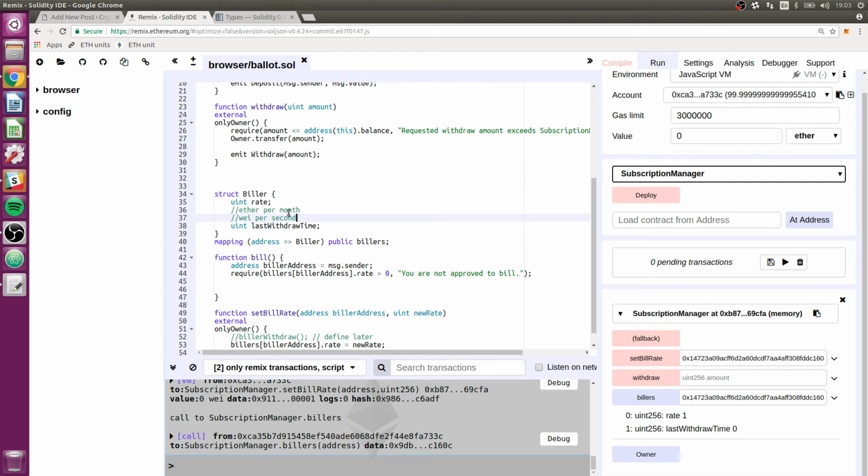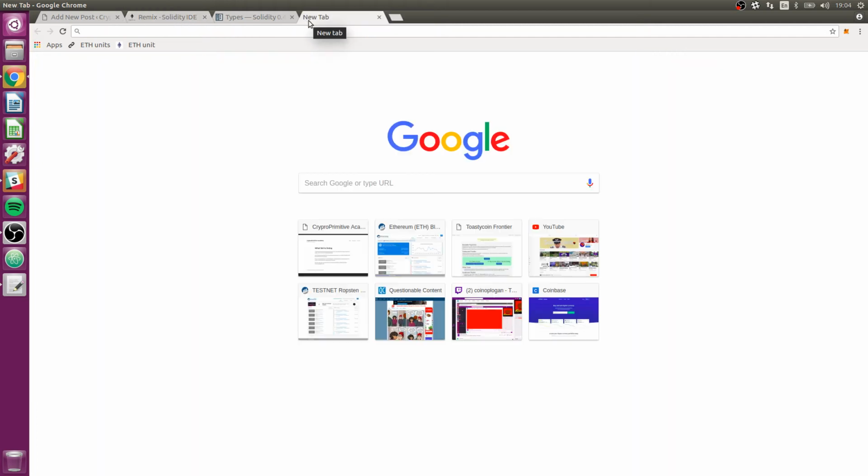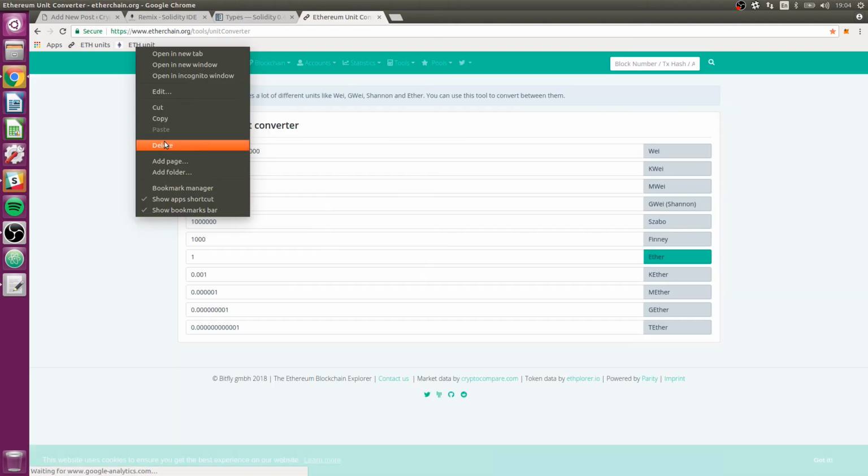But before we do that, I want to see what that works out to in ether per second or US dollars per second, to see if that's reasonable, because when we do the math here, we might find out that it's not granular enough. It doesn't have enough resolution. But let's just do that math. So let's go to our ether units again. It's so silly that I have two of these. I'm just going to delete one.